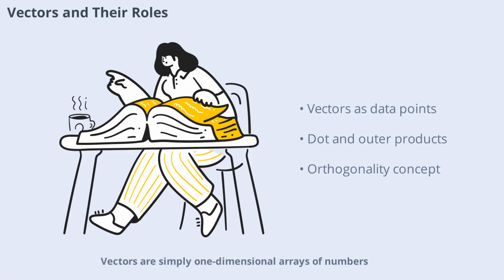Vectors are simply one-dimensional arrays of numbers, and they play a key role in deep learning. They can represent individual data points or weights in a model. Operations like the dot product and outer product help us measure similarity and build more complex structures. Orthogonality, or perpendicularity, between vectors is a powerful concept, especially when analyzing data in high-dimensional spaces. Mastering vector operations is essential for understanding how neural networks process and learn from data.